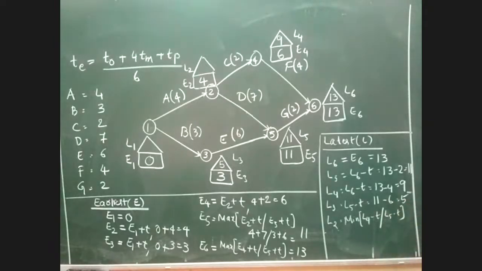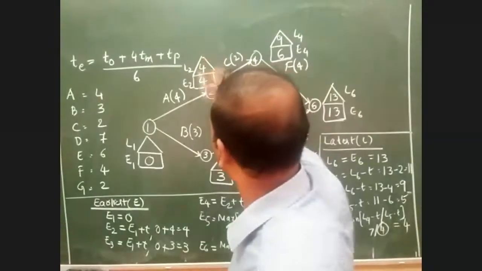L4 is 9, 9 minus 2 is 7. L5 minus T, that is 11 minus 7. What is 11 minus 7? It is 4. So which is the minimum value? The minimum value becomes 4. So the value of L2 becomes 4.